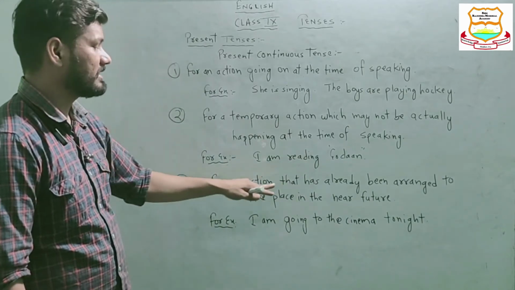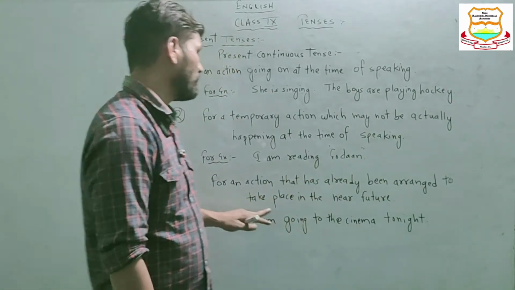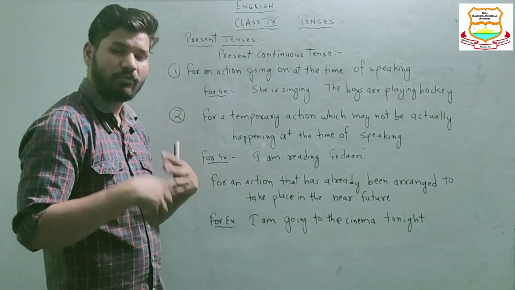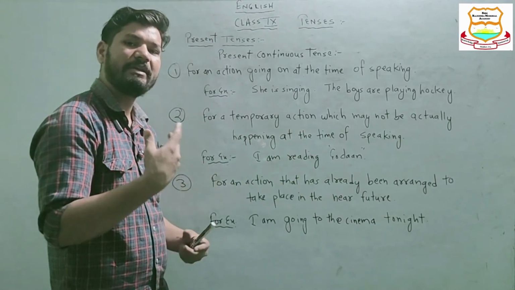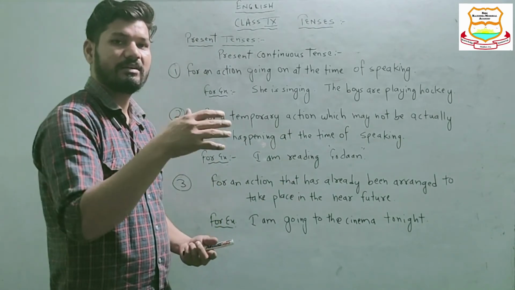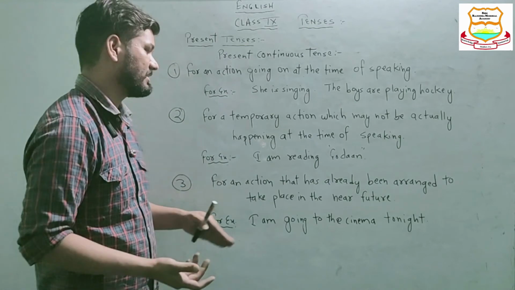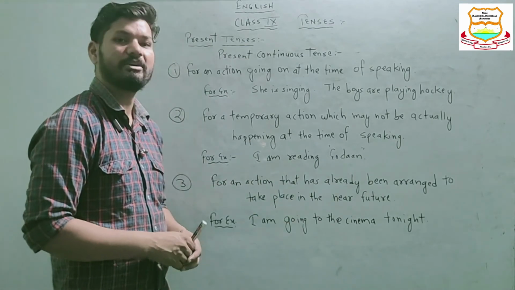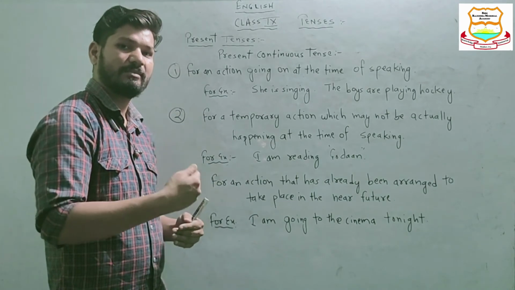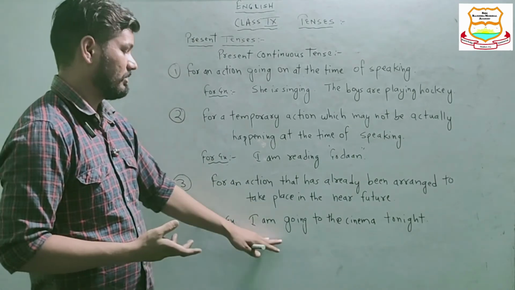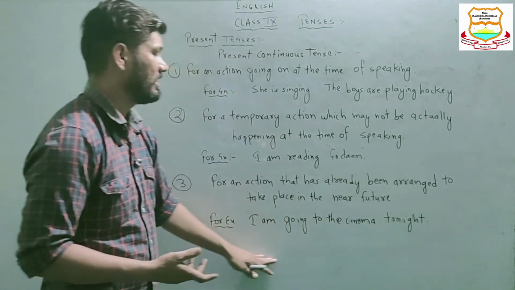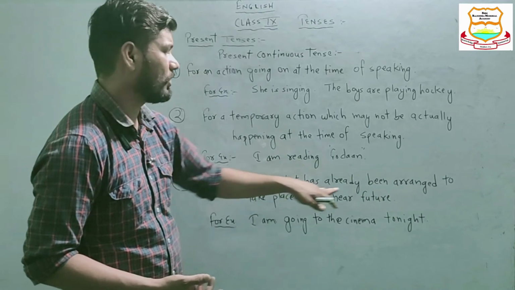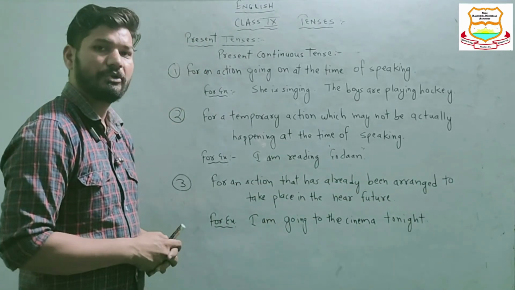Third one is for an action that has already been arranged, that somebody has to perform, to take place in the near future. For example, I am going to the cinema tonight. With this sentence, you can derive that the event or action has already been arranged to take place in the near future.